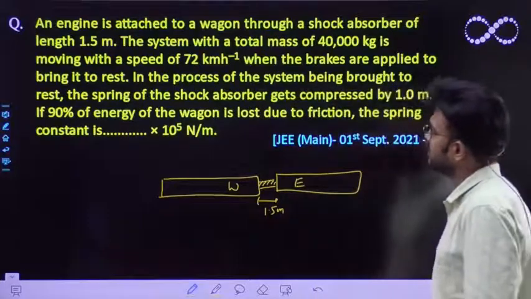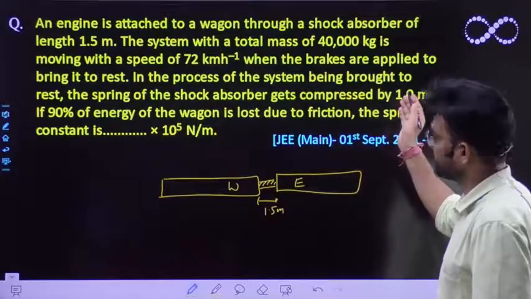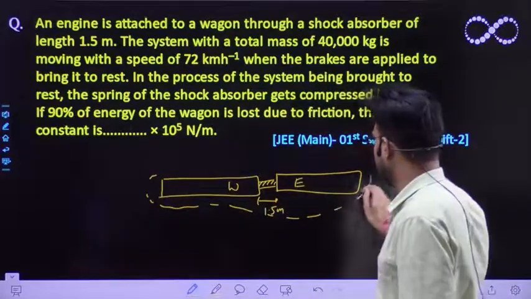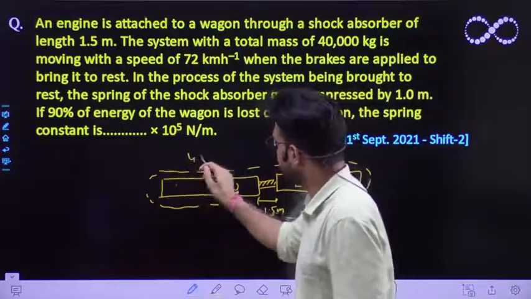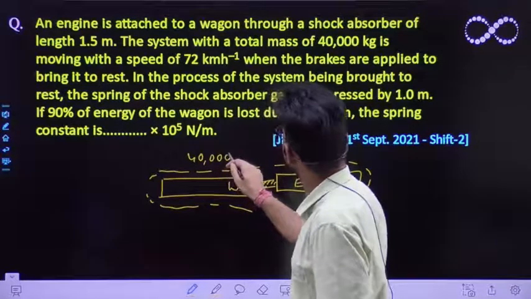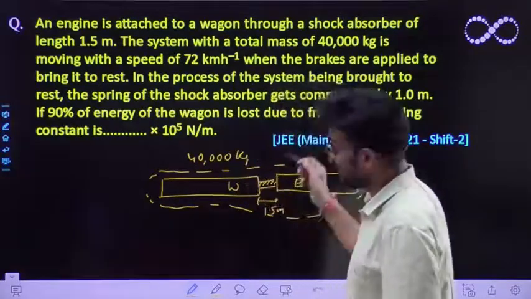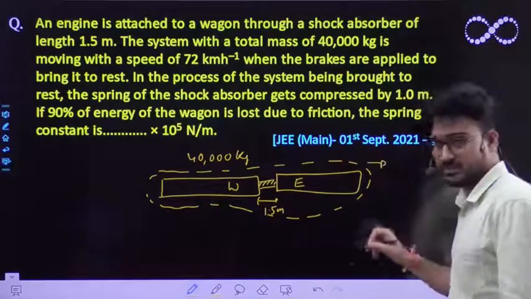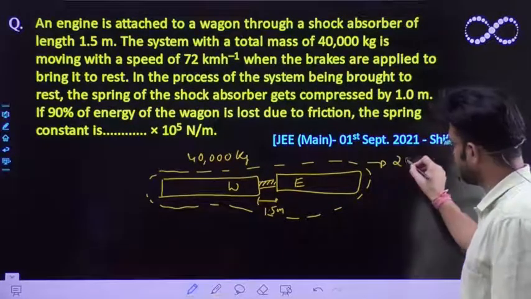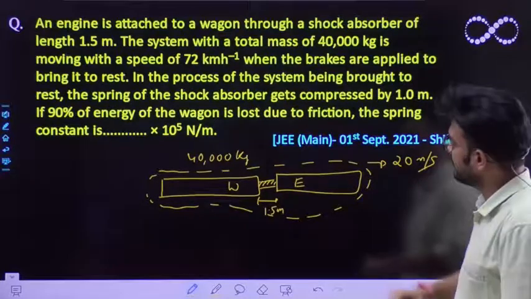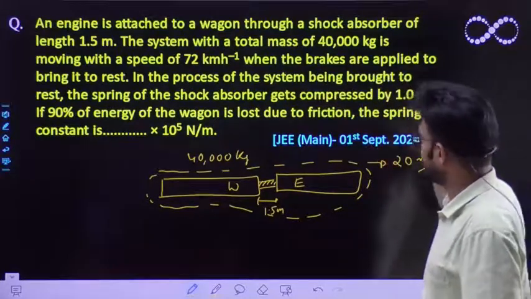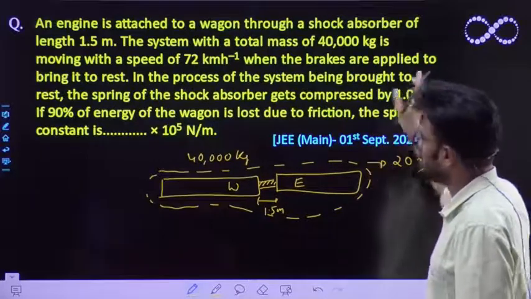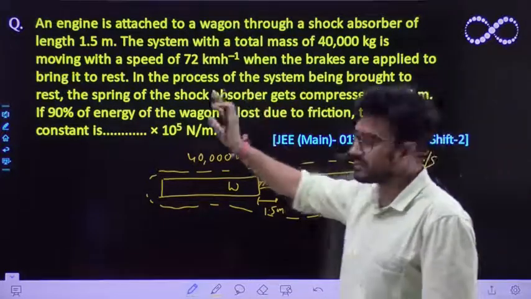The system has a total mass of 40,000 kg. That means the mass of the wagon as well as the engine is 40,000 kg, and it is moving with a speed of 72 km per hour. It can easily be converted into meter per second, and it comes out to be 20 meter per second. It was moving at a constant speed, and now the brakes are applied to bring it to rest.